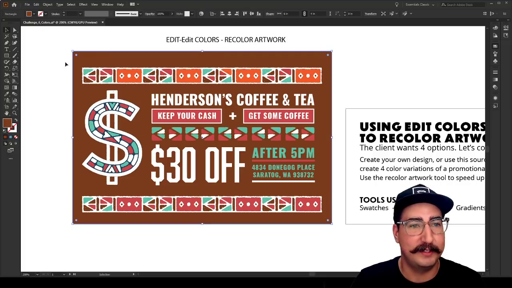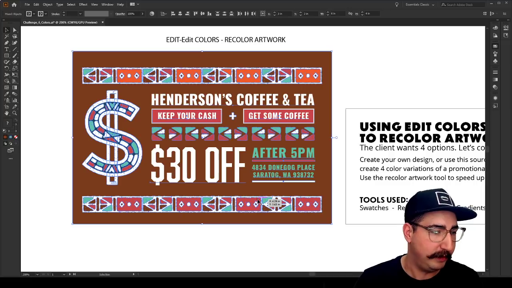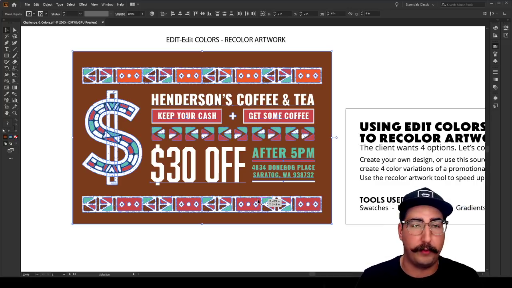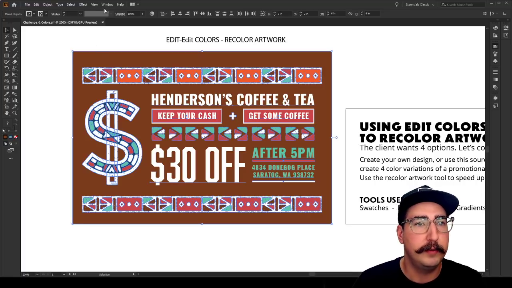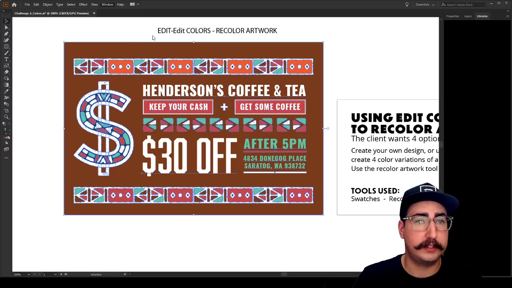Exactly. So what we're going to do is select all of the different shapes. And instead of doing them one by one or piece by piece, we are going to go to Edit Colors, and Recolor Artwork. So doing that, we can very easily change all of these colors at the same time.